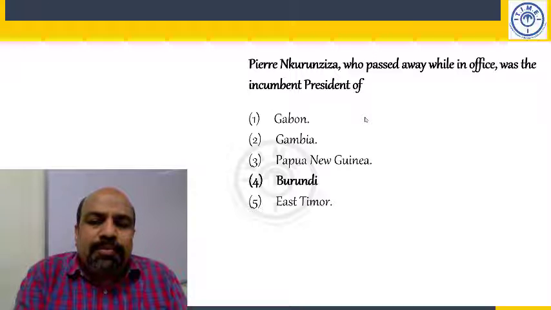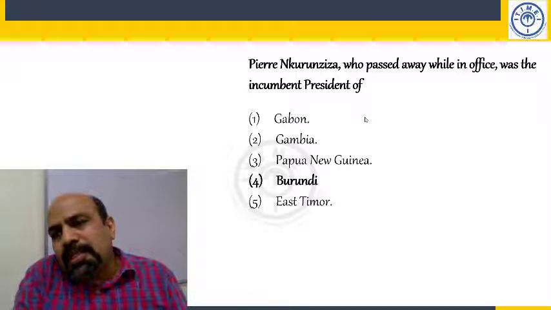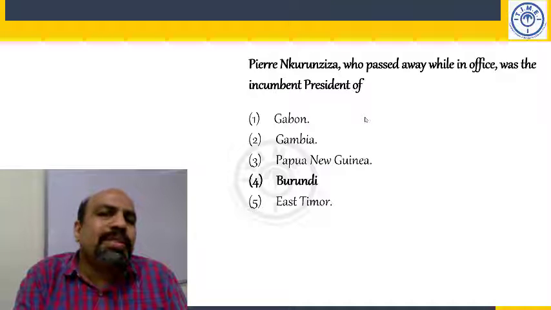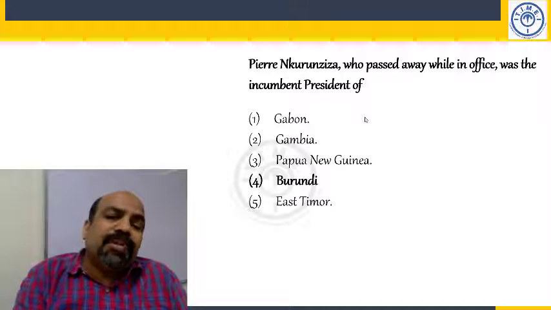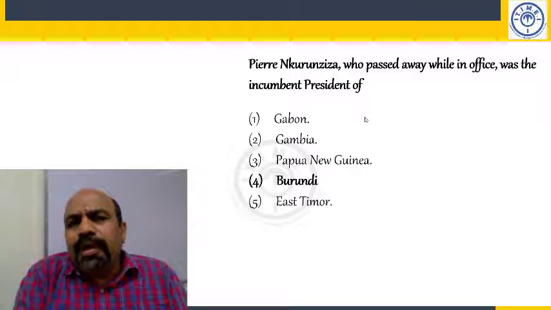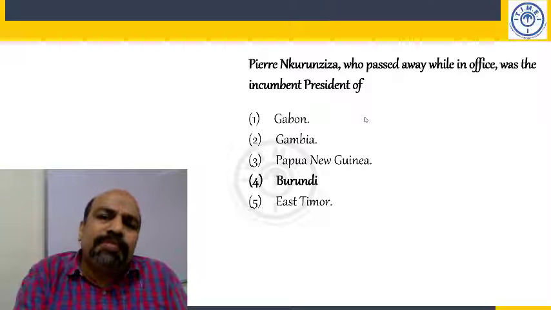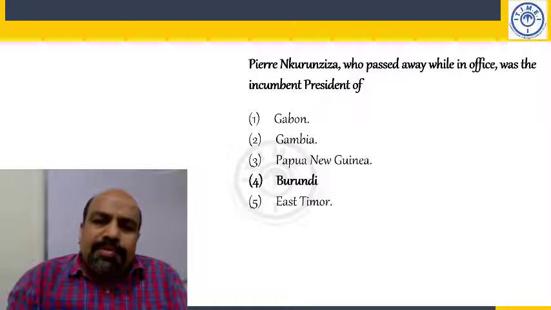Elections are yet to be held in Burundi. They will soon be held, and there is a fight going on between two guys as to who should be the acting president. See, there is a fight everywhere. By the way, Nkurunziza died of a heart attack. He was 55 years old. It's a country in the heart of Africa.